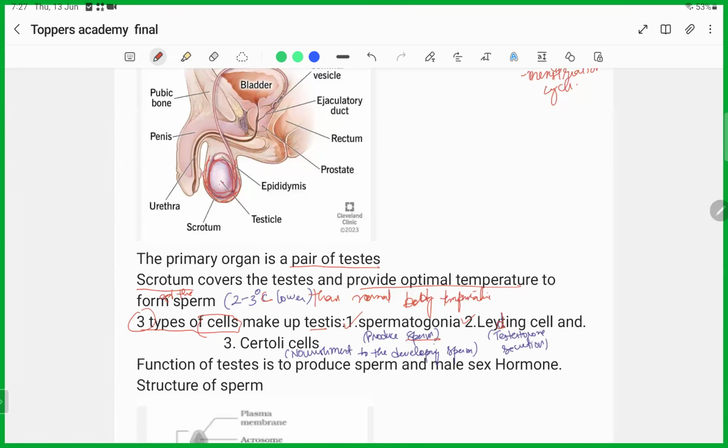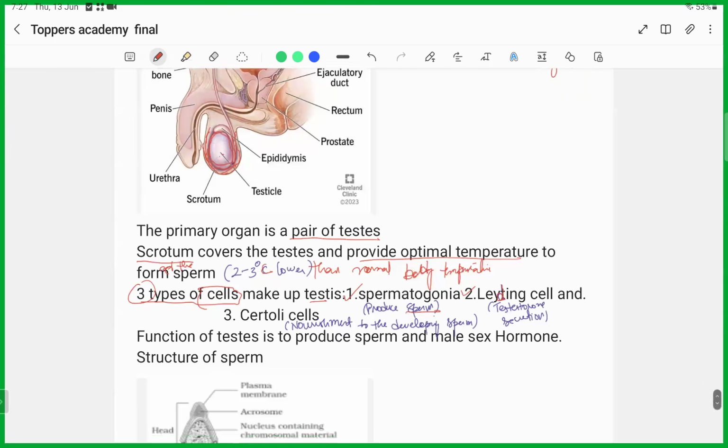So there are three cells that will make up the testis. The first one is the spermatogonia, which will help in the production of the sperm. Number two is the Leydig cell, which will help in the production of the male sex hormone, that is the testosterone. And the third one is the Sertoli cell. Sertoli cells, the function is to provide nourishment to the developing sperm. I hope we're clear with that.